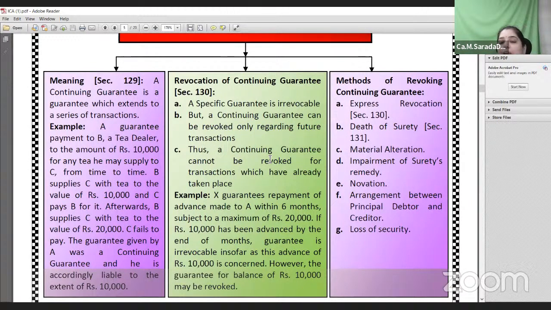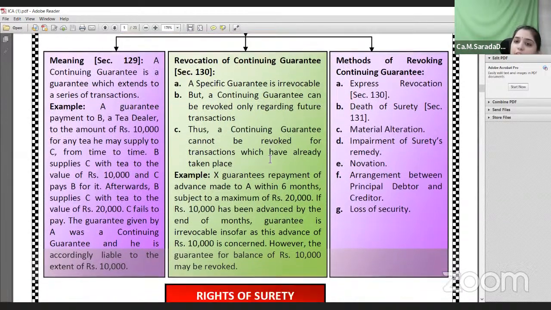So a continuing guarantee is revocable in between, before the completion of the contract, through express revocation, or by death of the surety holder, or by material alteration, or by impairment of surety's remedy, novation by substituting a new contract in place of the old contract, or any arrangement between principal debtor and creditor, or loss of security. In such cases, the continuing guarantee would be revoked.